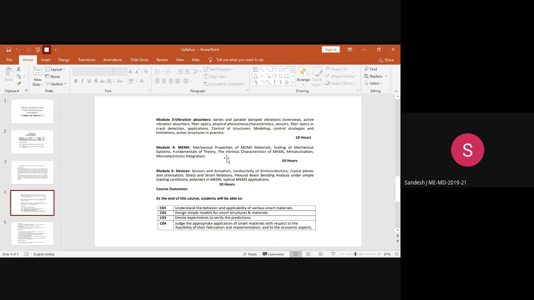Okay, ma'am, this is confirmed. I'm writing here for you: MEMS device fabrication by using photolithography. Because there are other techniques also to make the device that we have discussed in the class, but you are focusing on photolithography. Yes, ma'am.